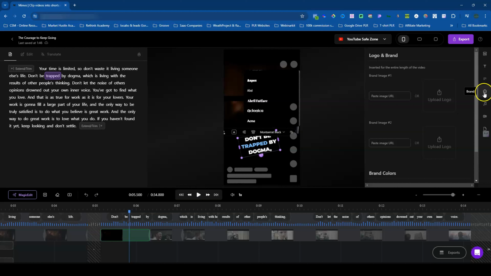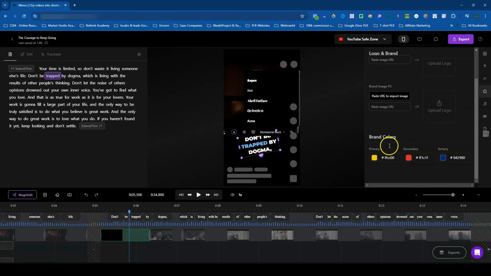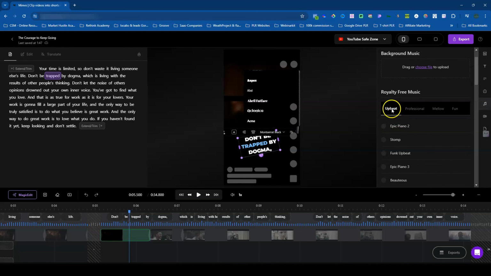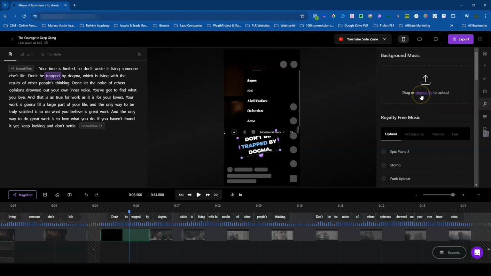Let's see, down here, you have your brand. So let's just say if you want to add your logo, if you want to add a second logo, and if you want to change your brand's primary, secondary, and third color on here. Once again, you do have your music back to your upbeat, professional, mellow, fun, or you could just drag and drop a file that will come right into here, which is fantastic.